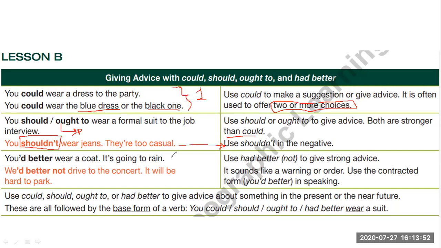You'd better wear a coat. It's going to rain. We'd better not drive to the concert. It will be hard to park. So use had better or had better not to give strong advice. Remember that had better is stronger than could. In this case, this is the stronger. It sounds like a warning or order. Use the contracted form, you'd better, in speaking. Okay, when we are speaking in English, most of the time we use the contraction because it's better for us when we want to be fluent. It's better when we want to speak faster, right?